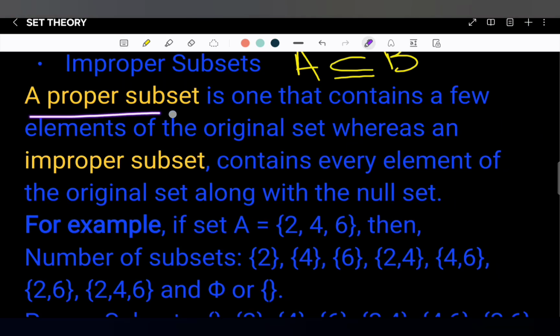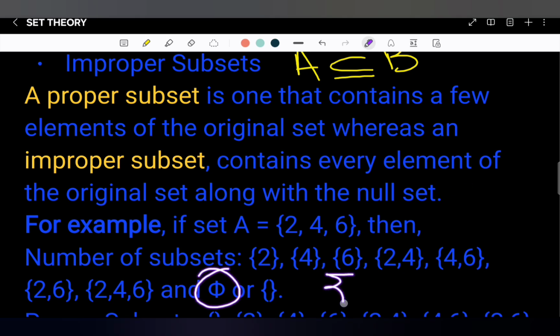So a proper subset is one that contains a few elements of the original set, whereas an improper subset contains every element of the original set along with the null set. What is a null set? A null set is denoted simply by phi or by empty braces.